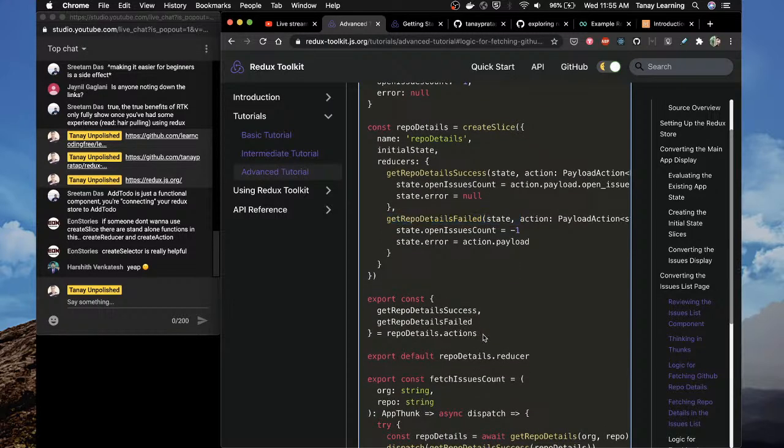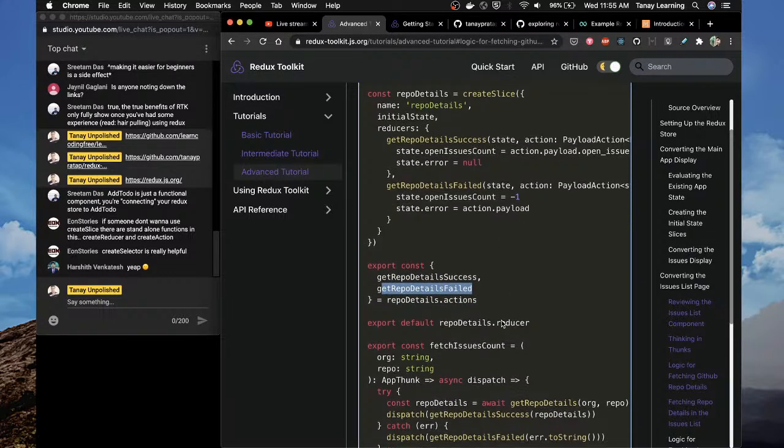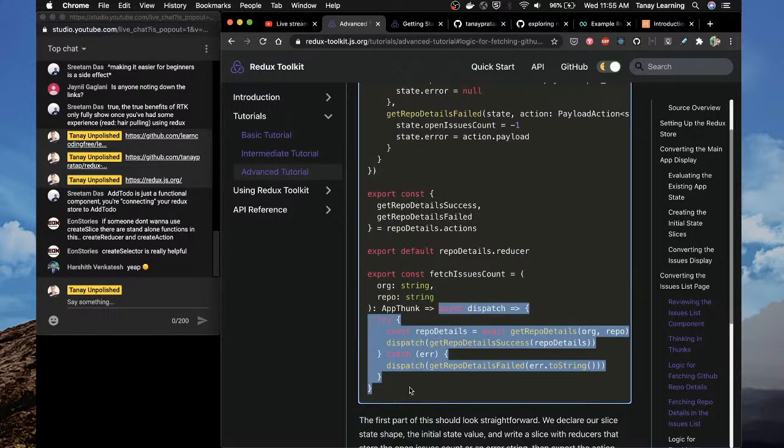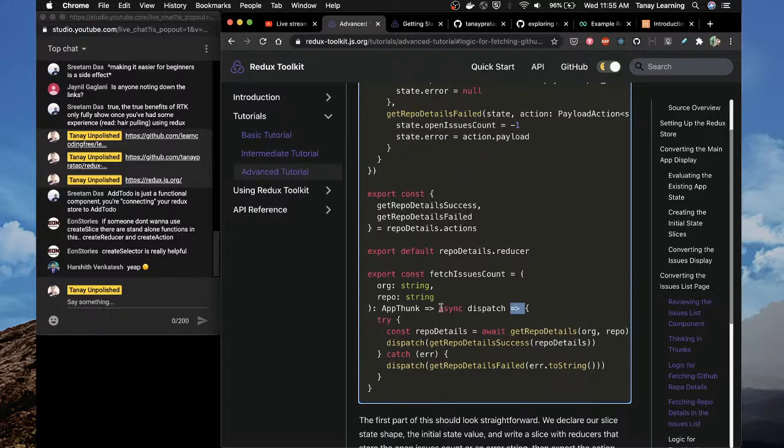Even if you can see here, these are repo details dot actions, get repo detail success, get repo detail fail. So what this function from here, these are two functions, by the way. This is one function, and this is the second function. These are two functions here, curried.